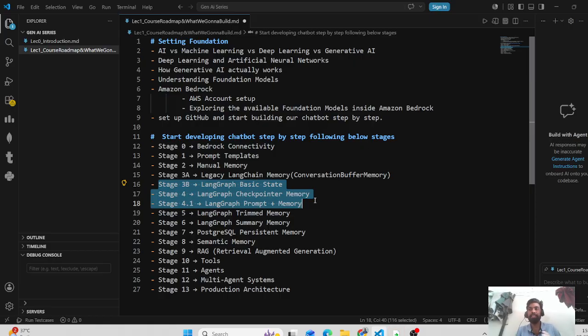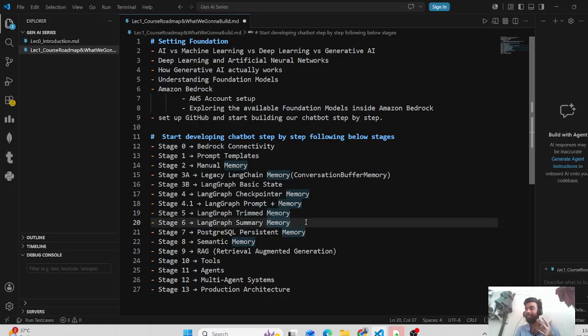We can also send a summary; we will see how, through prompt templates, we are achieving those different things. Okay, now trimmed memory is there. In trimmed memory, suppose we maintain the history as an array of messages. A time will come when that array of messages becomes very long. So how do we remember the important things? How do we trim?